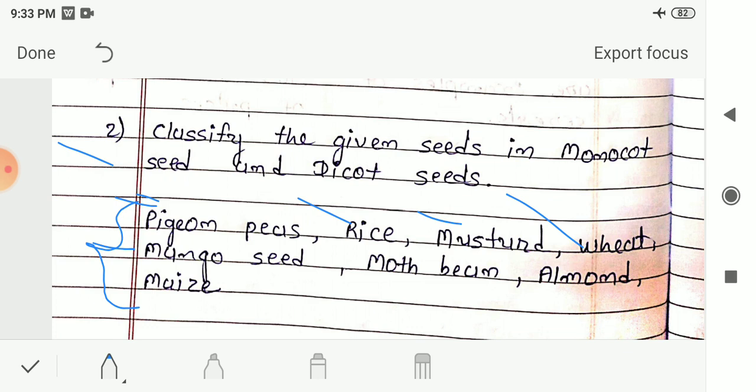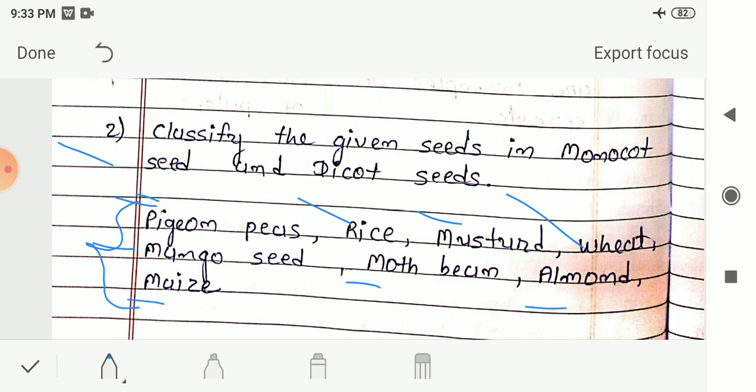Di means two. So the seeds which we can make into two equal parts are known as the dicot seeds. And mono means one. So the name itself suggests the meaning of these kinds of seeds. Next is moth bean. Moth bean is also an example of a dicot seed. Next is almond. It is a dicot seed.